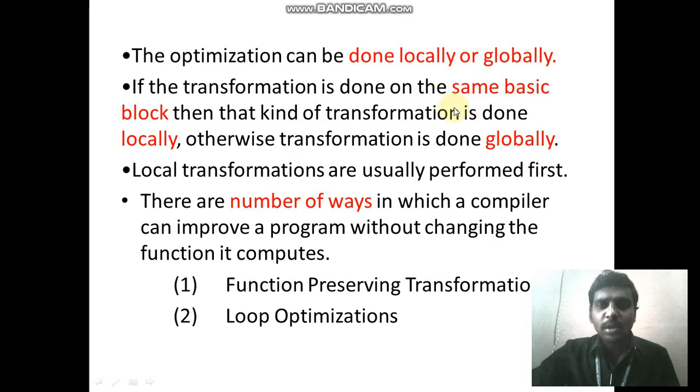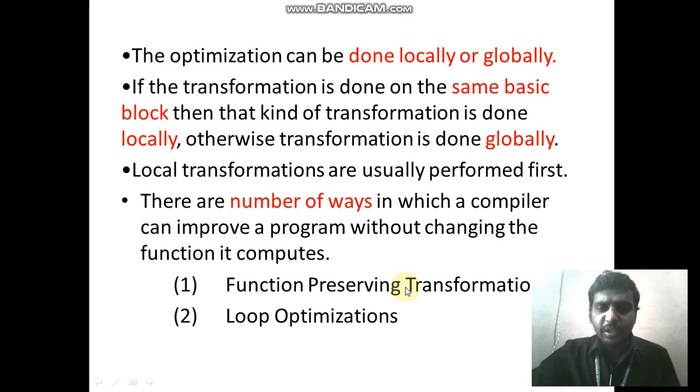Inside a block, we can do an optimization that is called local optimization. Between one block and another block, we can do an optimization that is called global optimization. We have a number of ways to improve the program. There are two very important major techniques for optimization: function preserving transformation and loop optimization. Mainly these two optimization techniques are used in all compiler design.